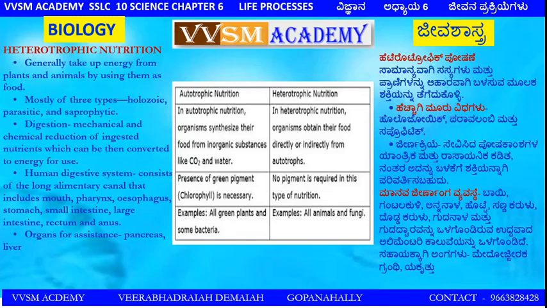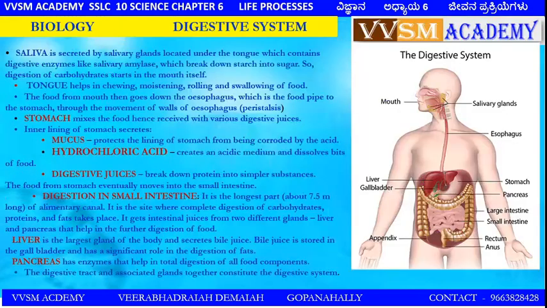Well friends, the digestive system. Saliva is secreted by salivary glands located under the tongue, which contains digestive enzymes like salivary amylase, which breaks down starch into sugar. So digestion of carbohydrate starts in the mouth itself. The tongue helps in chewing, moistening, rolling and swallowing the food.